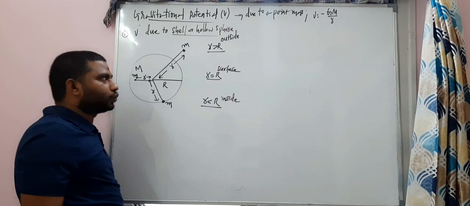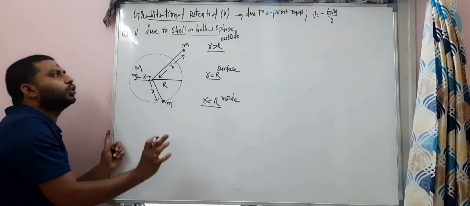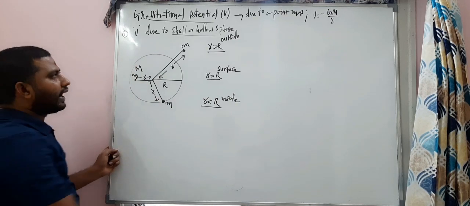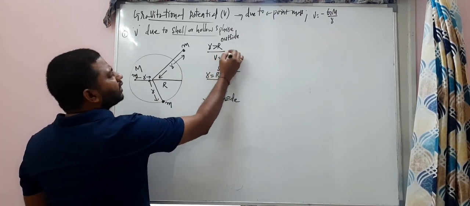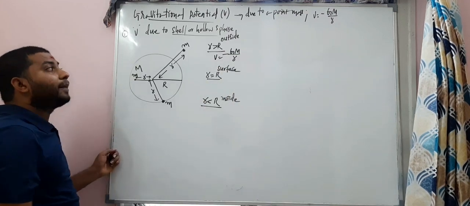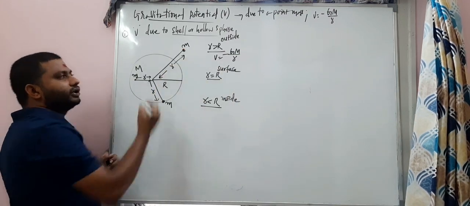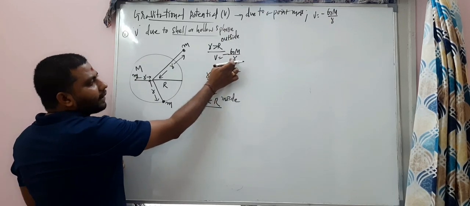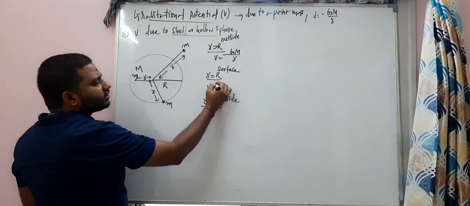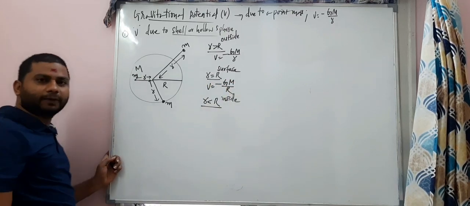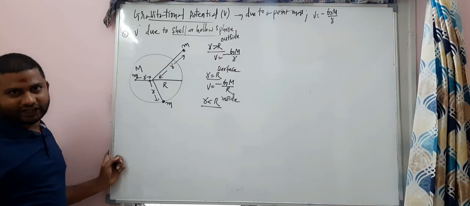Let's talk about this. Whatever may be the formula, V is equal to minus GM by R. And here, V is equal to minus GM by R. So that's the potential at an outside point. On the surface, small r is equal to capital R, so V is equal to minus G capital M by R. Okay. Third case is important here.